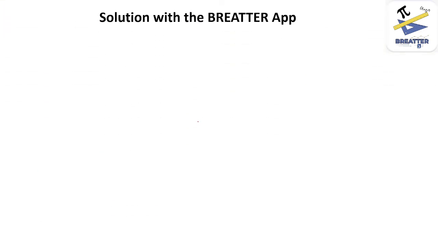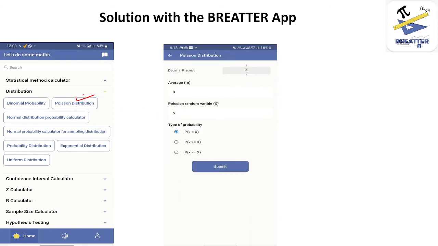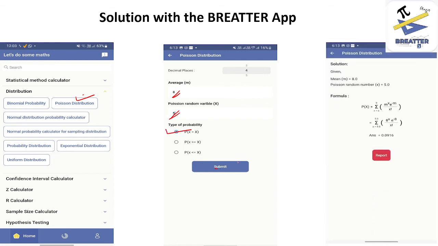For part B, similar steps are followed. Select Poisson distribution, enter the average rate as 8 and the random variable as 5. Select the type of probability and click on the submit button. And the final answer is obtained in a step-by-step manner.